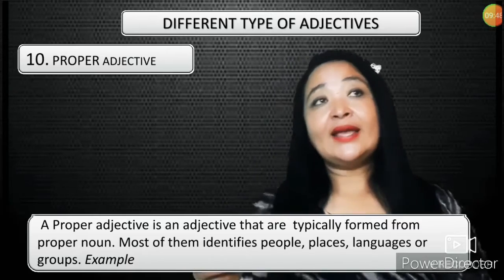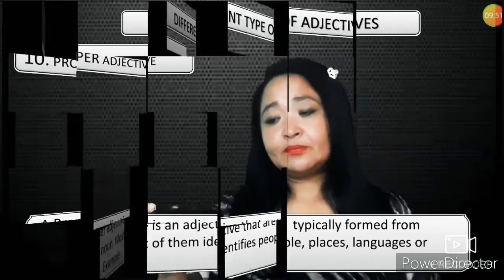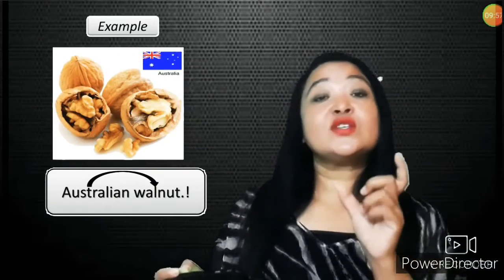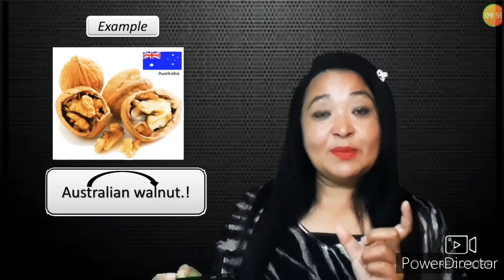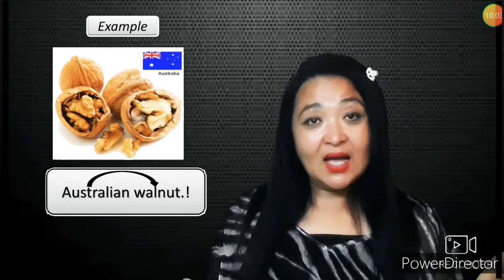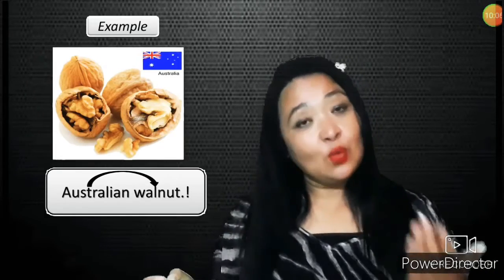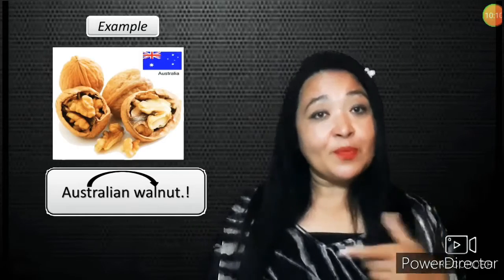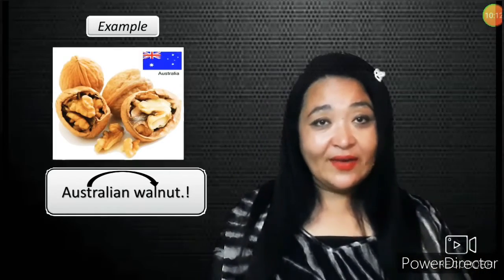Understood? Like when I say Australian walnut, in this phrase Australian comes from the proper noun Australia, isn't it? The word Australian comes from the proper noun Australia, right?